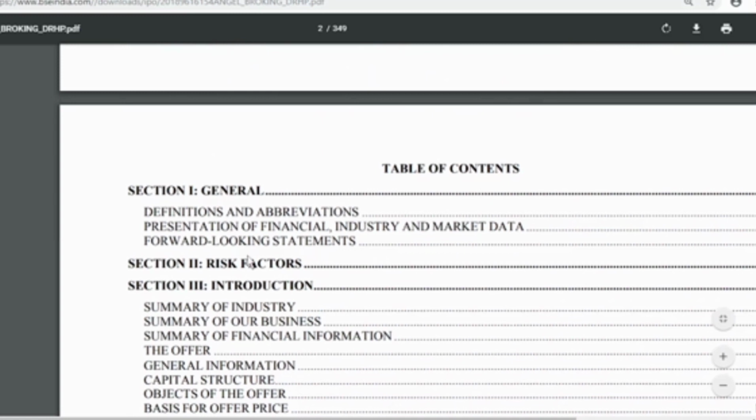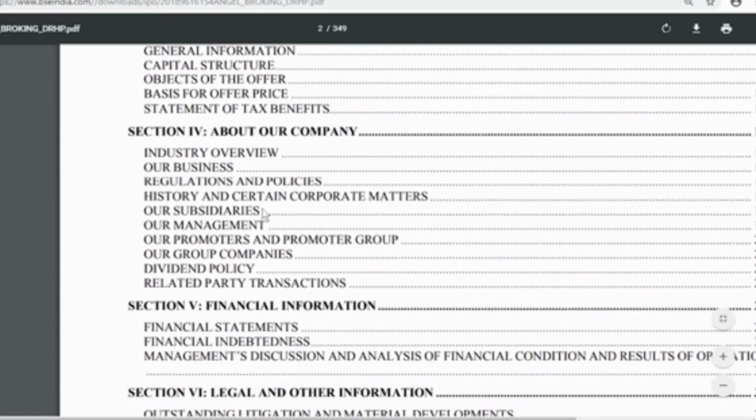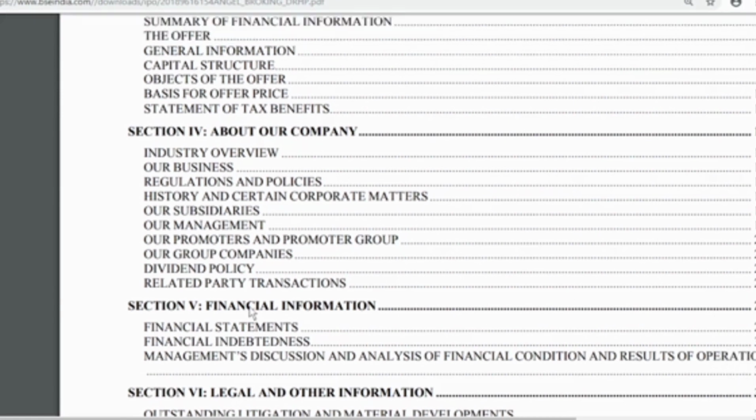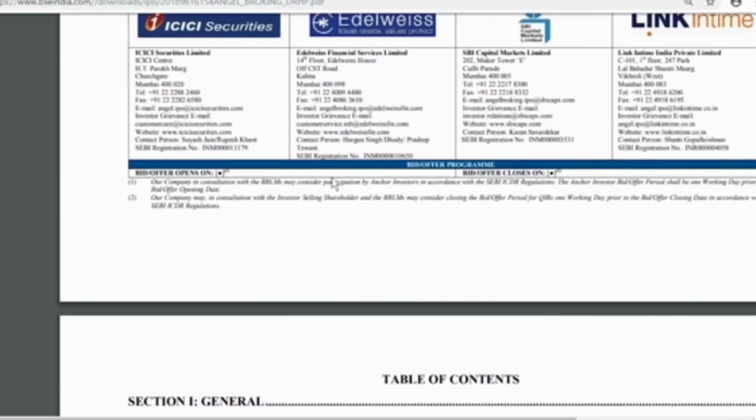Under table of contents, we see risk factors, which is very important considering that you are an investor. Then you can go through about our company, our businesses, regulations and policies, financial information. Now financial information is extremely important because you get to study the P&L and the balance sheet of the company for the last 5 years. It helps in making your investment decisions sound. If we click on any one, we'll get to know about the details.